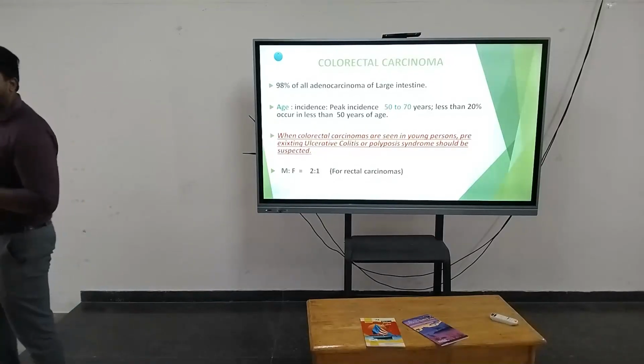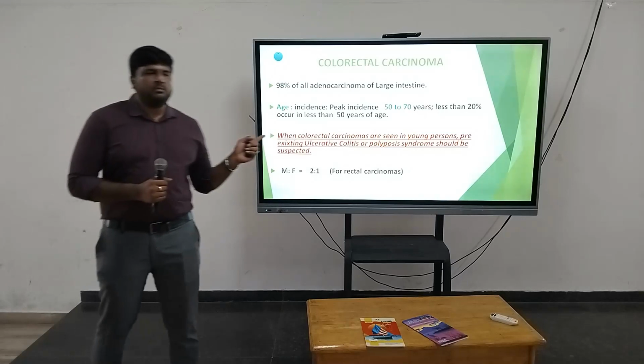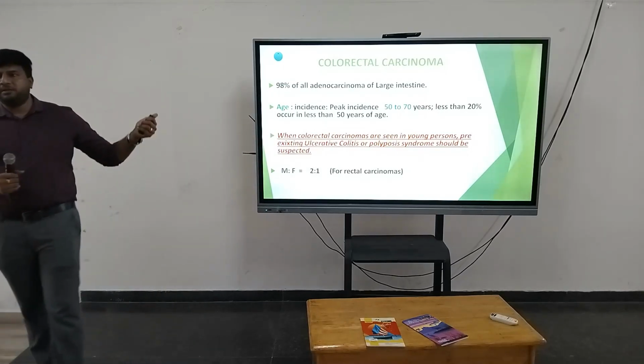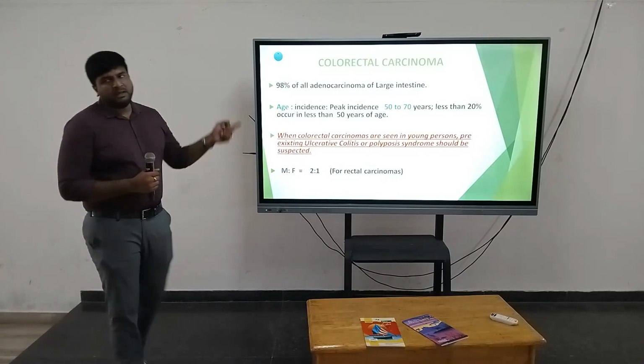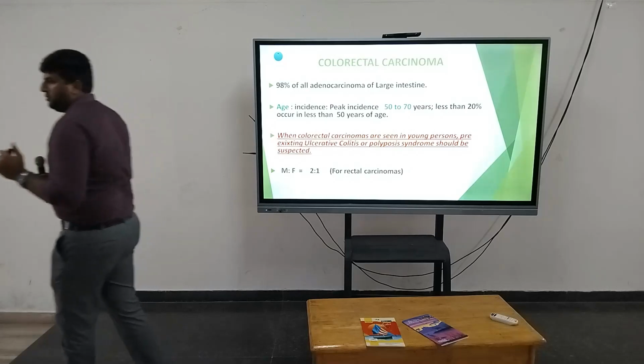As polyposis presence. So that is the most common lesion that is going to affect the entire age group. Because of that, they are more known for developing this colorectal carcinoma. Males are more known for developing this colorectal carcinoma.